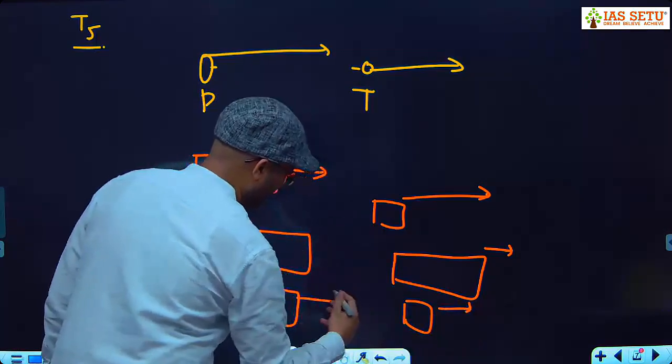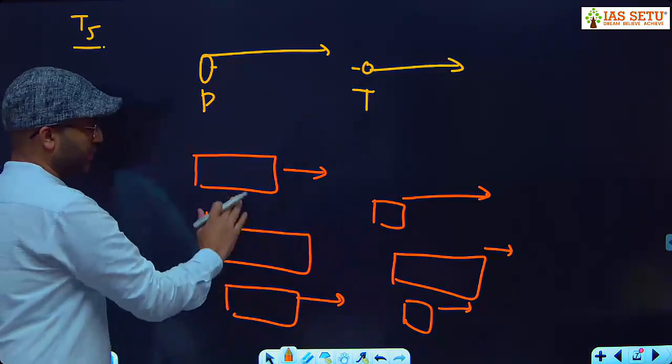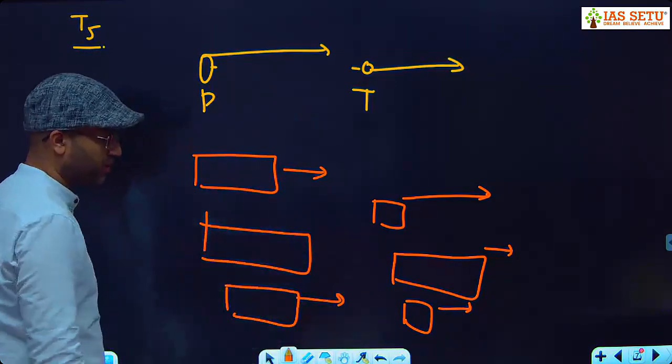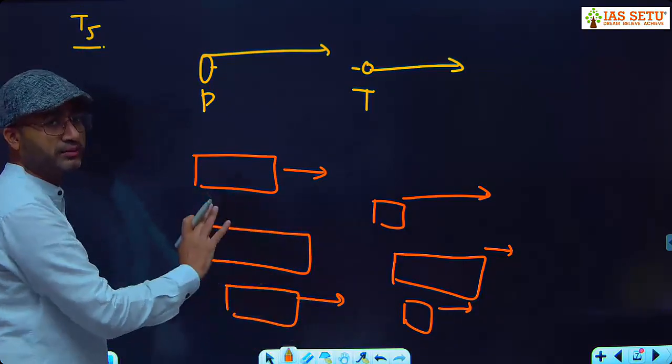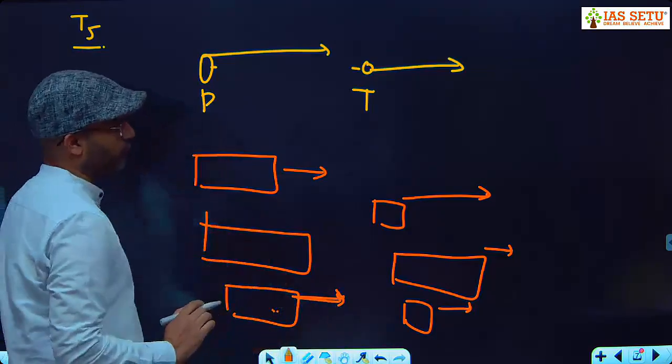But the rule is, if the policeman is chasing the thief, or a fast car chasing a slow car, or an express train chasing another train, the chaser's speed has to be more. Otherwise someone else will get away.